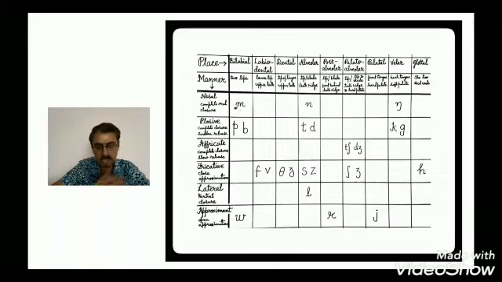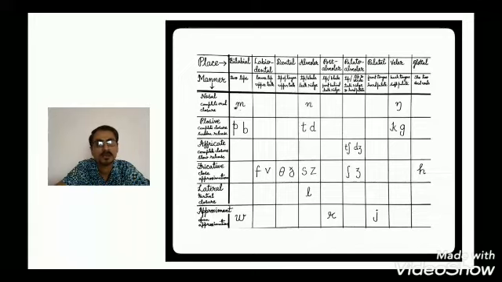That was about manner of articulation. One, two, three, four, five, six. Six strictures are there in manner of articulation. They are nasal, plosive, affricate, fricative, lateral, and approximant.